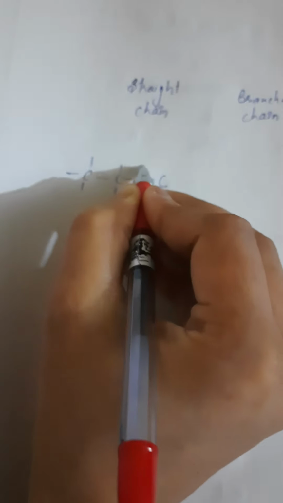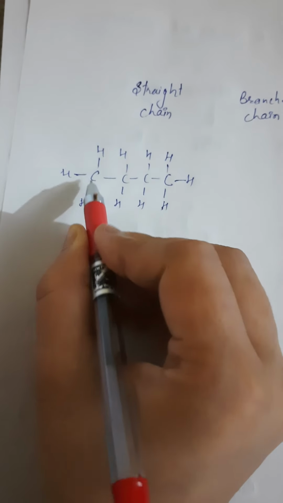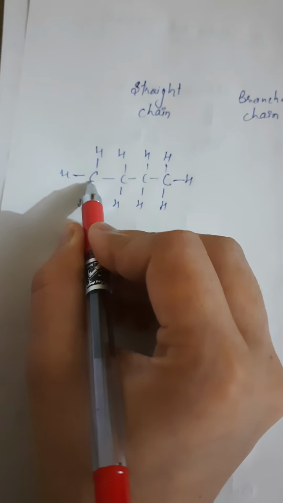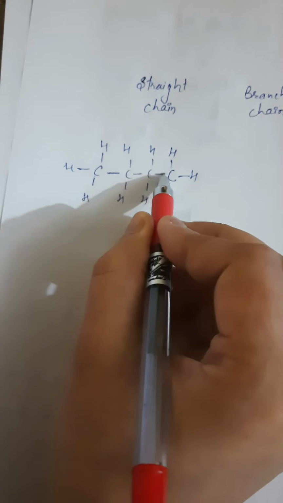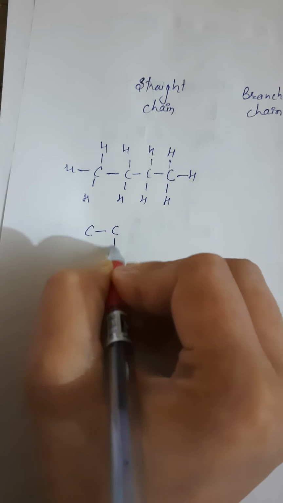Make 4 bonds of each carbon with hydrogen. Okay, this is a straight chain. Straight chain means 1, 2, 3, 4. These are linked in a series. I can also write it in this way.